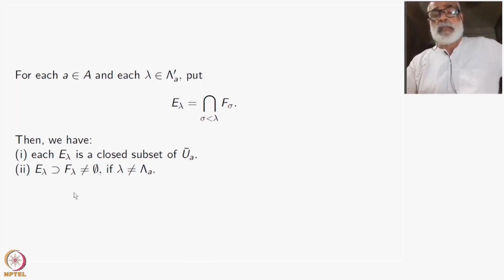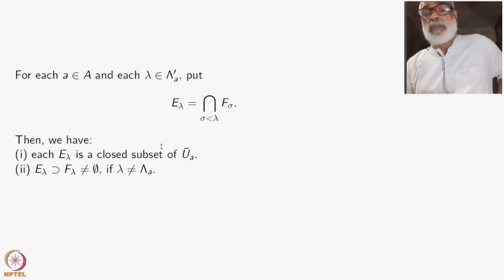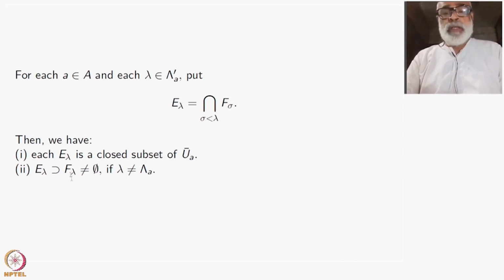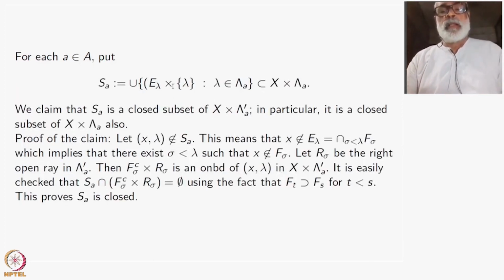It's a decreasing thing, and every F lambda is non-empty. So if lambda is not the last element, then this is non-empty. If lambda is the last element, then of course this is empty. So that's all an elementary observation.